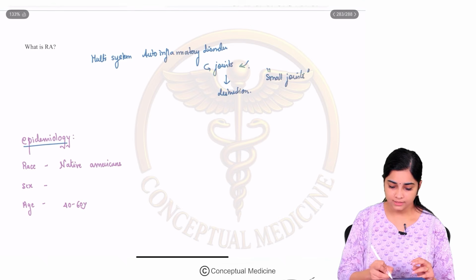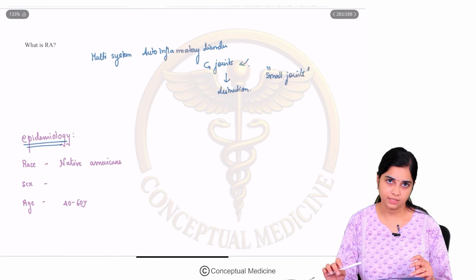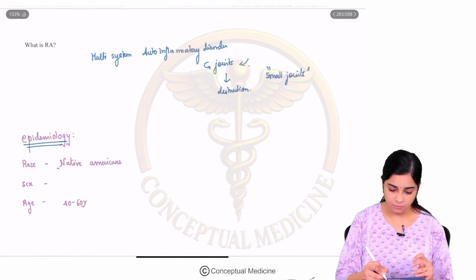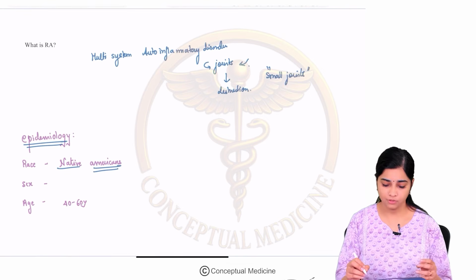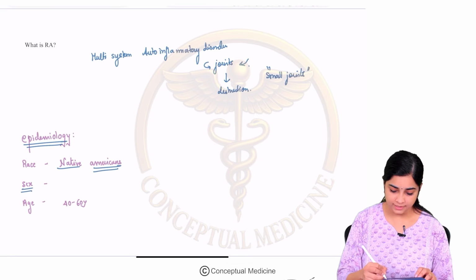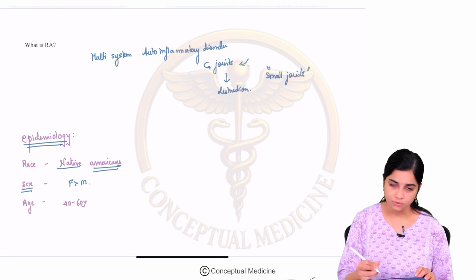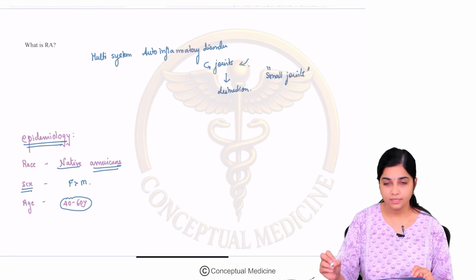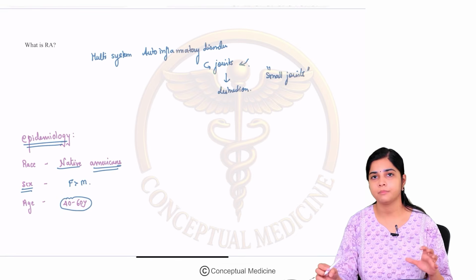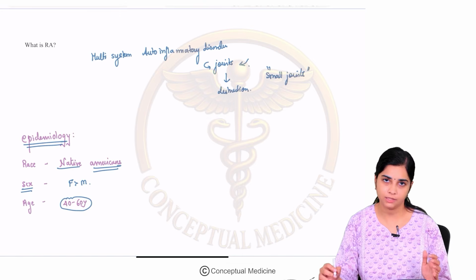So, let us look at the epidemiology of rheumatoid arthritis. Amongst all the races, it is more common in Native Americans, and it affects females more than males. The age group that is commonly involved is middle age, 40 to 60 years.